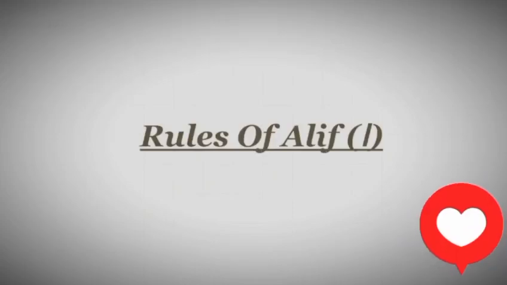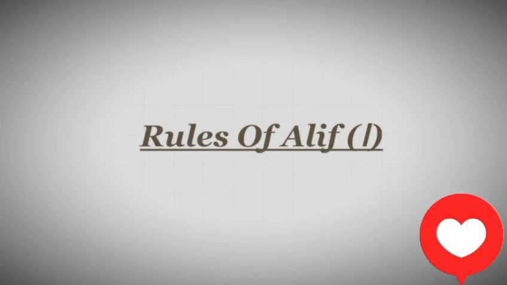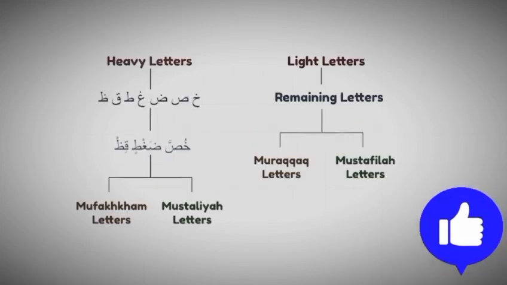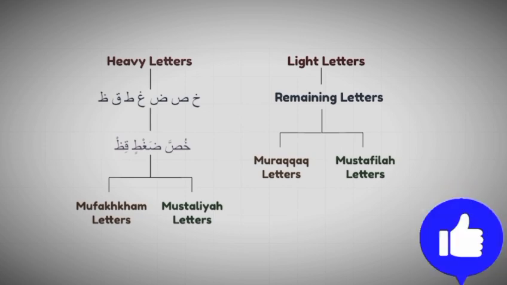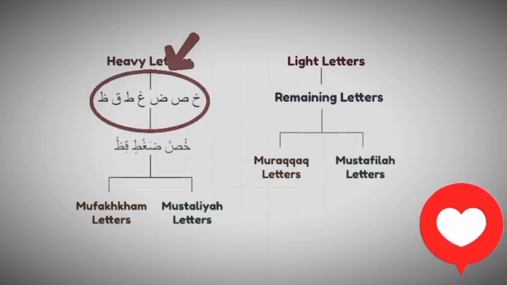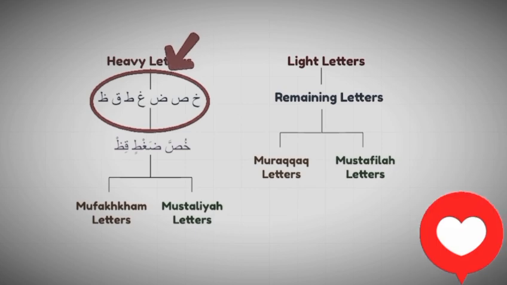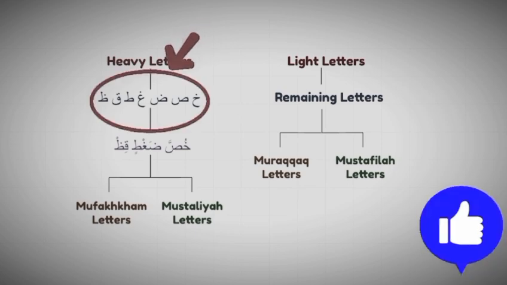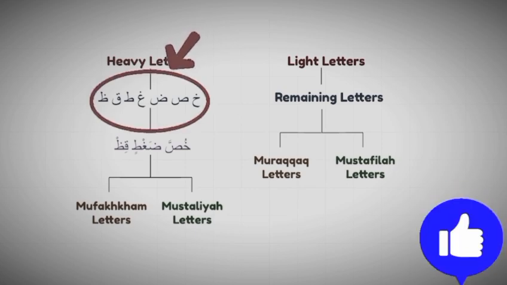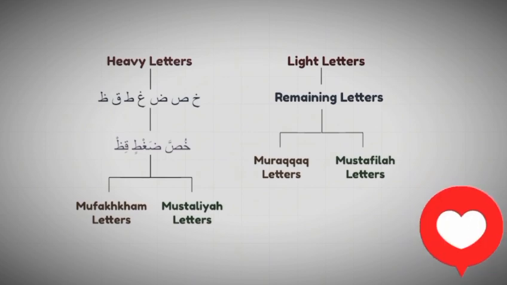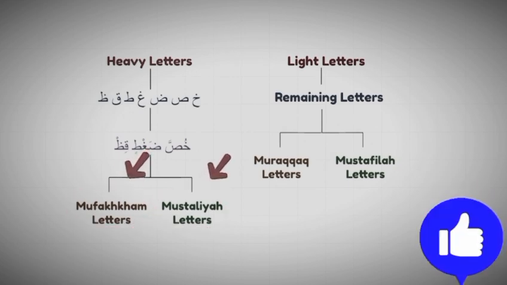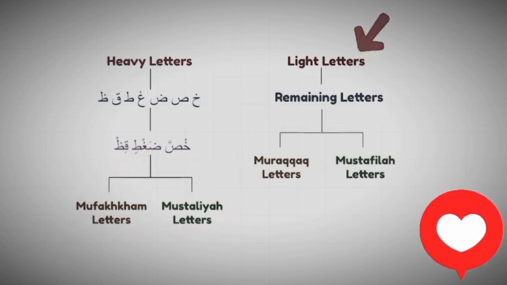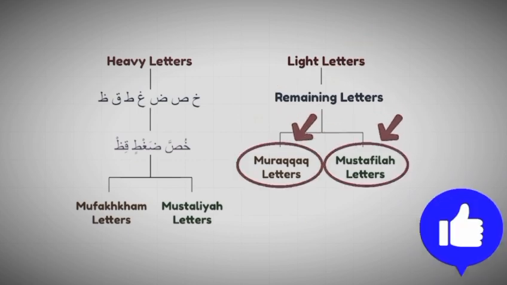Today our topic is the rules of alif. Before we begin, I want to explain the heavy letters and the light letters. There are 7 heavy letters: kha, sad, dad, ta, za, ghain, qaf. An easy way to remember these heavy letters: khussa dghatin qif. These letters are called mufakham or mustaliya letters. The remaining letters are light letters and they are called murakkak or mustafila letters.